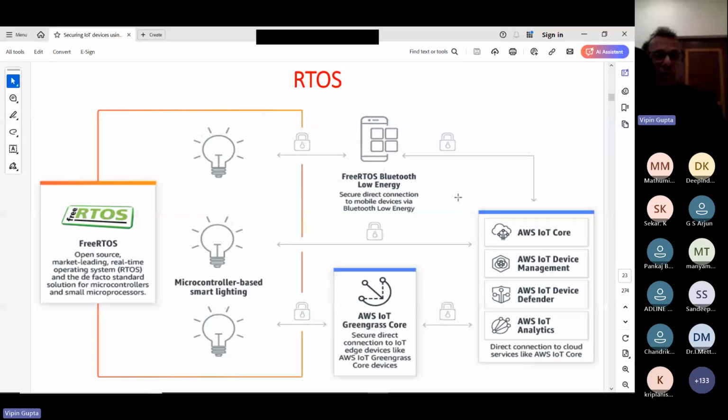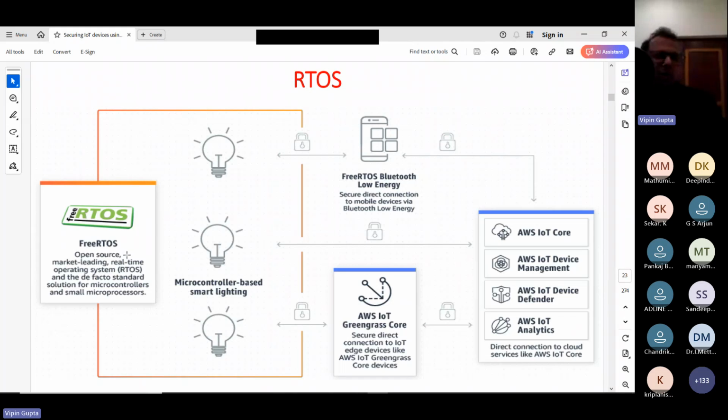In the same way, when we are talking about the smart bulb, the thermometer or the HVAC system, we need a certain operating system. Again, these devices contain a real-time operating system. So in this case also AWS has created one real-time operating system, FreeRTOS.